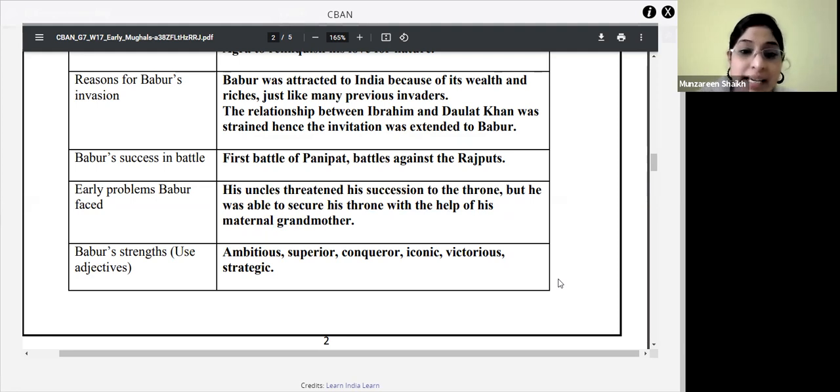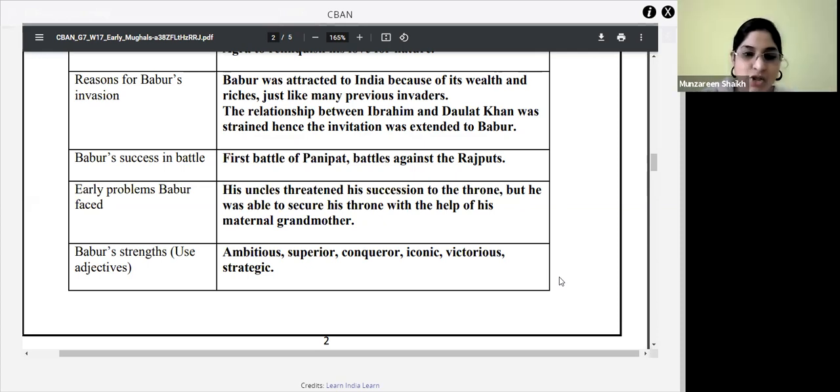Okay, I'll tell you all. Babur's uncle threatened his succession to the throne. Okay, but still Babur faced it, and he was able to secure his throne with the help of his own maternal grandmother. Maternal grandmother means what, Pratyuta? Nanny. Yes. Mom's side. Right, mom's mother.